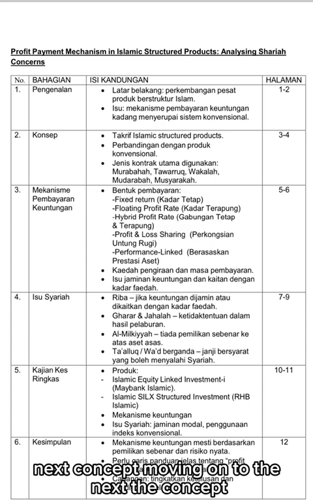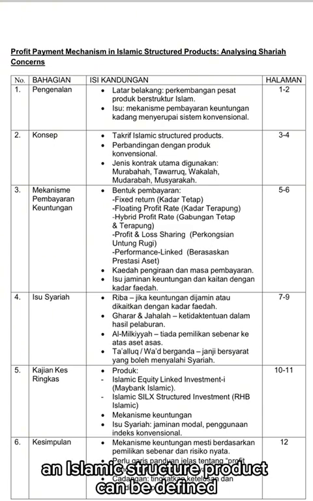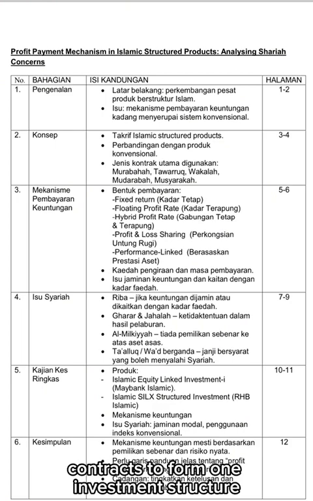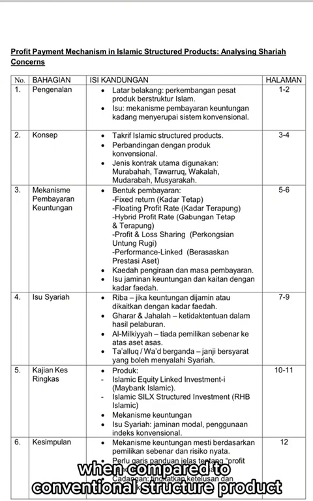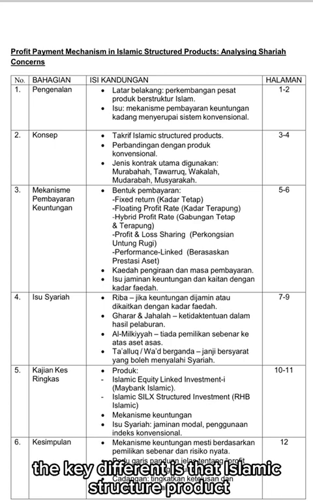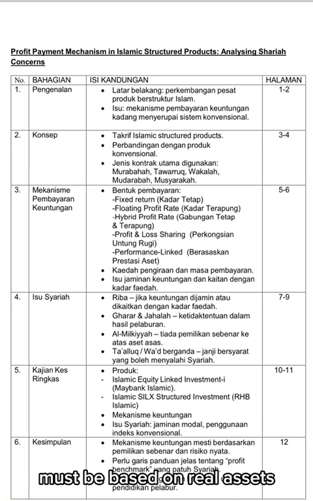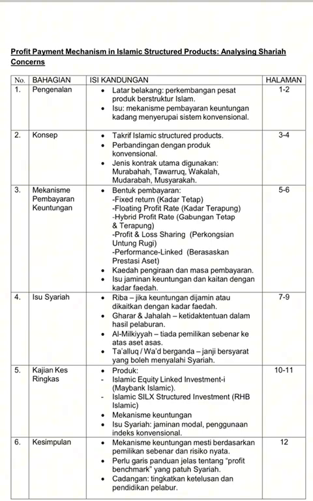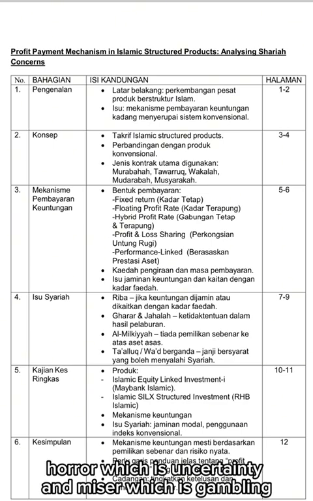Next, concept. Moving on to the concept, an Islamic structured product can be defined as an investment instrument that combines several Sharia contracts to form one investment structure. When compared to conventional structured products, the key difference is that Islamic structured products must be based on real assets, actual ownership, and free from riba, which is interest, gharar, which is uncertainty, and maisir, which is gambling.